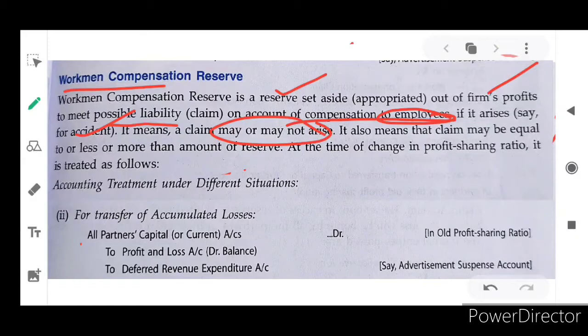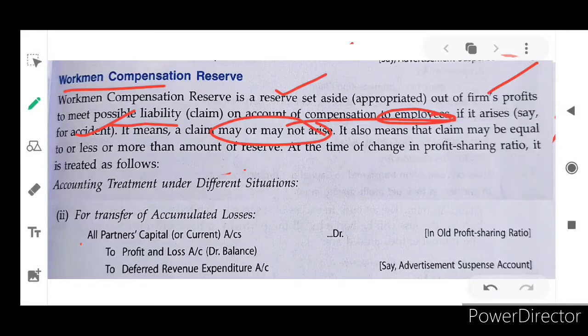In that situation, the business suffers, isn't it? So that will be debited to revaluation account. Or it may be equal: we allotted 10 lakh and the hospital also requires only 10 lakh. We will discuss one by one.